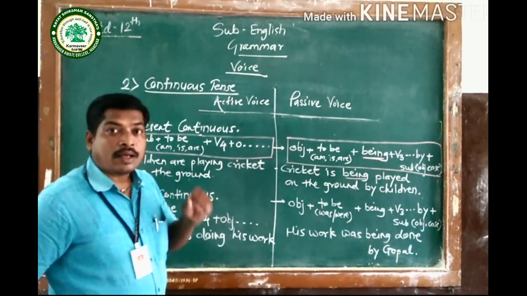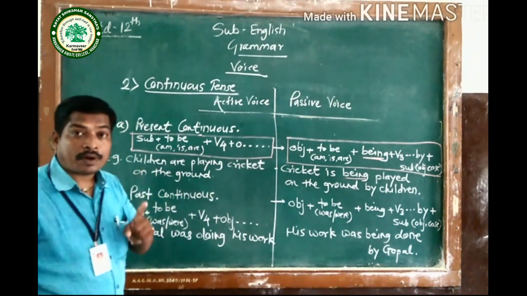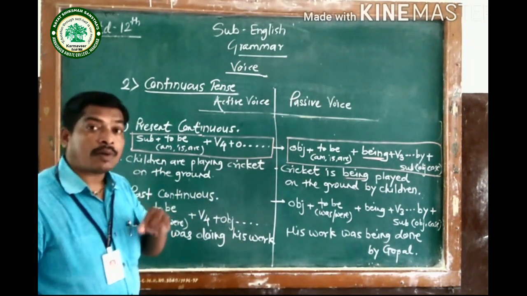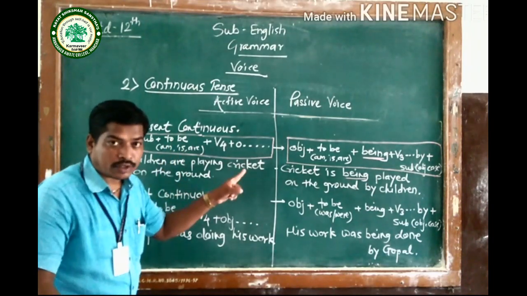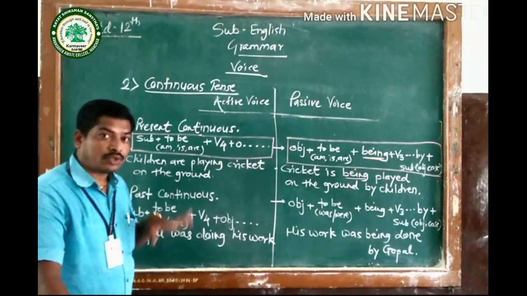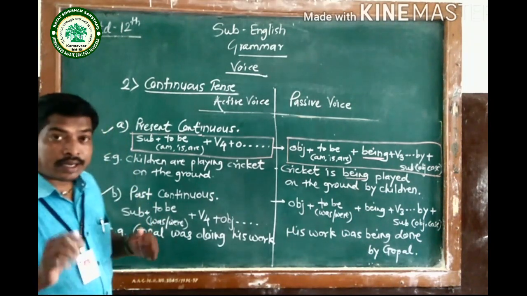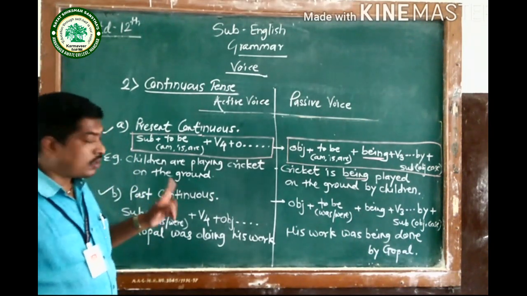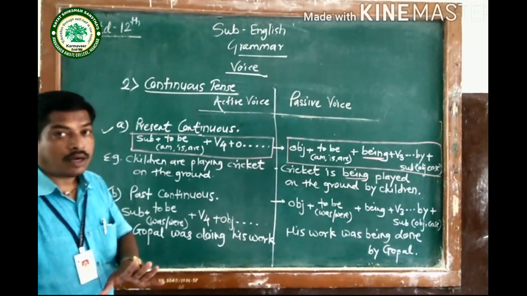For that purpose, we have to recognize the proper form of to be. Which form of to be is used? If it is used from present, then it is present continuous. If the helping verbs of to be from past are used, then it is past continuous. So we identify the continuous tense with the help of helping verbs of to be,